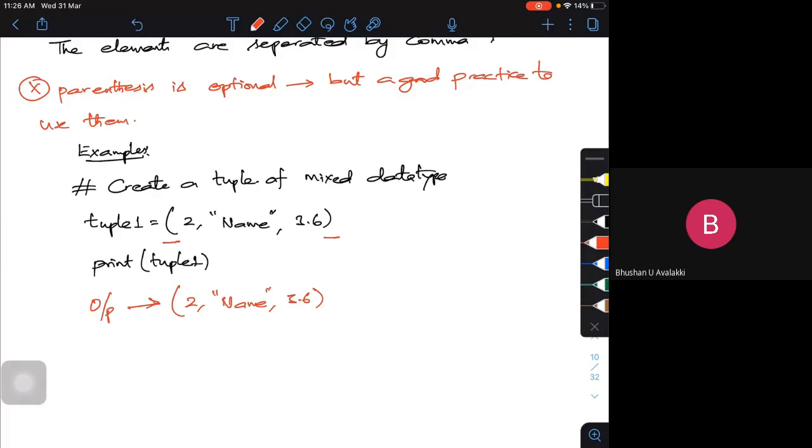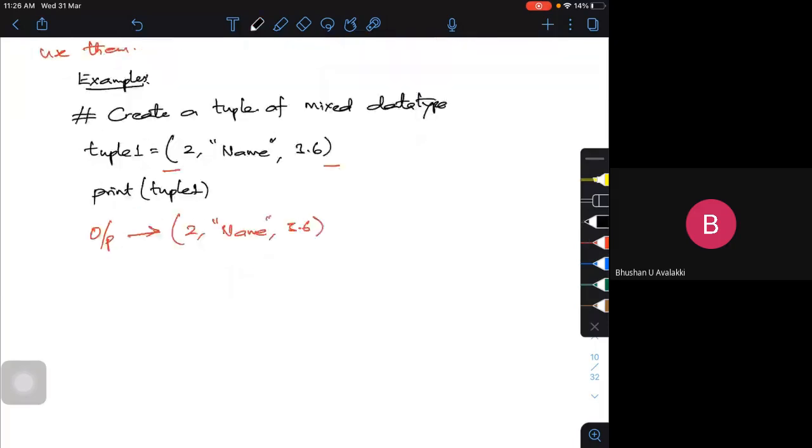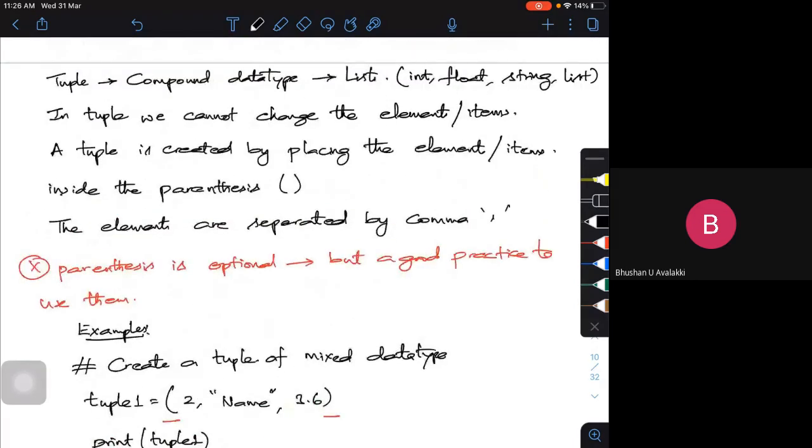Now, can it have a nested tuple? Let's give an example of a nested tuple. I was telling you that a tuple can consist of an integer, float, string, and another list. So it can have another list.